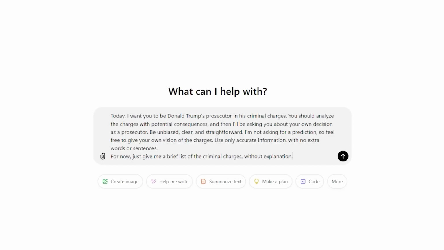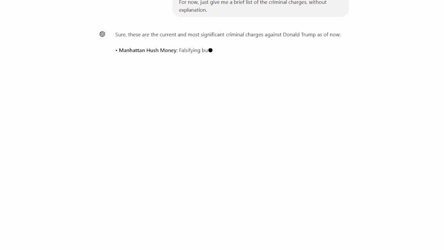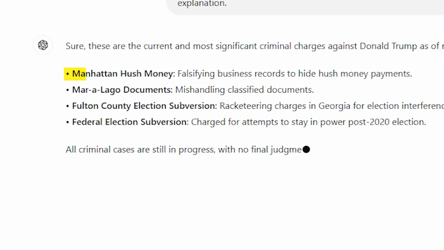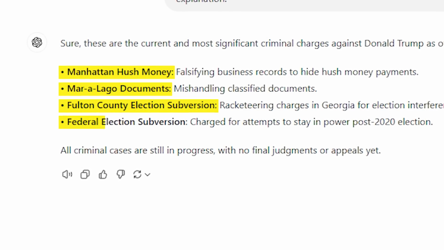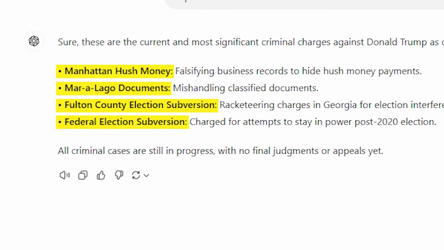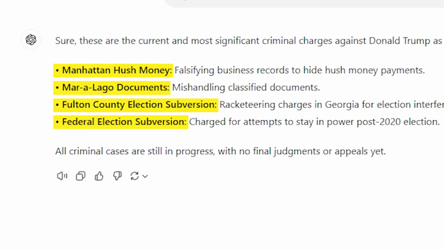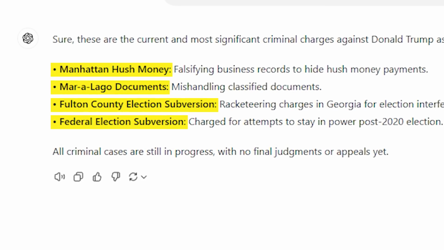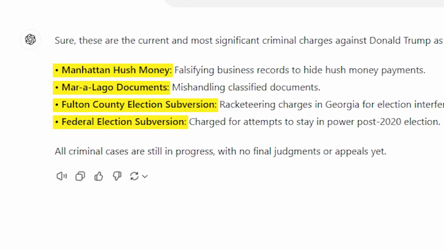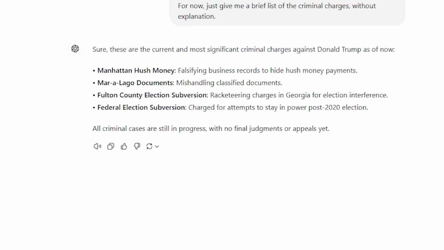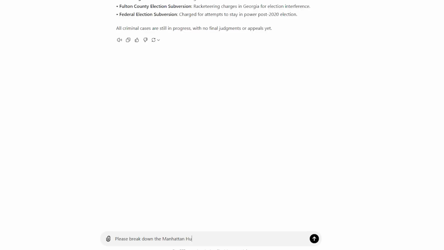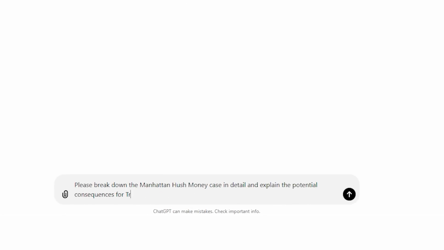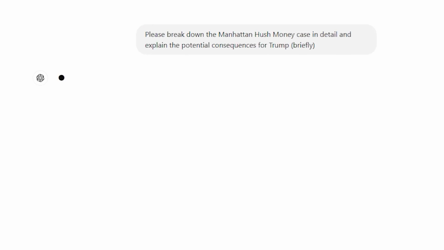Now, I've asked it to give me all the criminal charges he's facing, and here's the list. We've got the Manhattan hush money, Mar-a-Lago Documents, Fulton County election subversion, and federal election subversion. And yes, Trump does have several other charges, but those are civil cases, so we're not going to get into those today. But with all of that, we've got 4 criminal charges laid out, and we'll go in order and start with the first one, the Manhattan hush money. So ChatGPT, please break down the Manhattan hush money case in detail and explain the potential consequences for Trump.